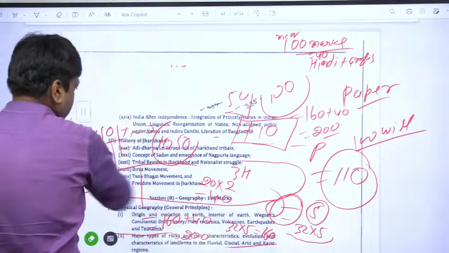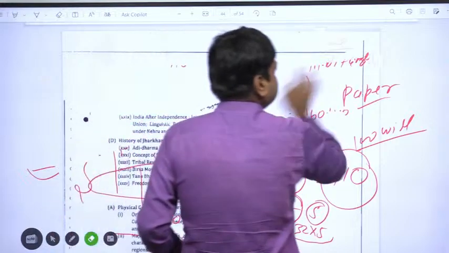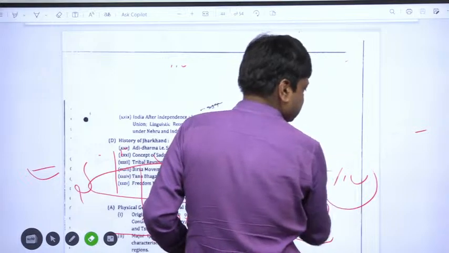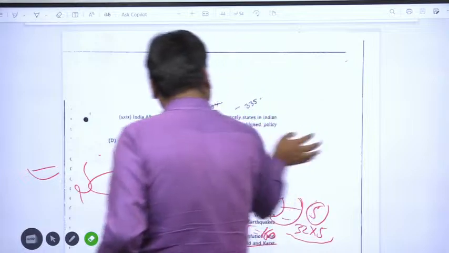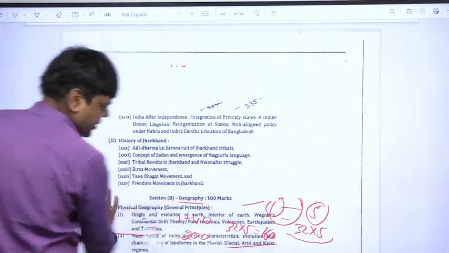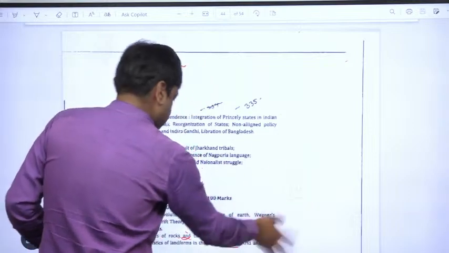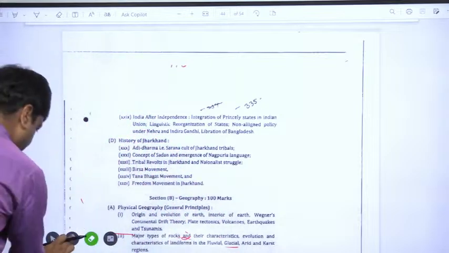As all of you know that history is a vast subject. Okay, but here in the JPSC syllabus, it is very specific. What you have to study, what not to study, they are clearly mentioned, so you will not face difficulty of it. Okay, so first we start from our syllabus of history.